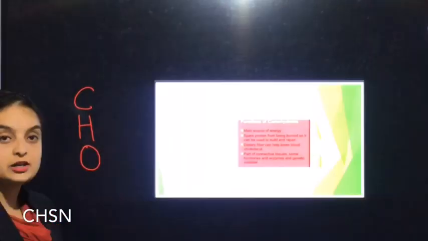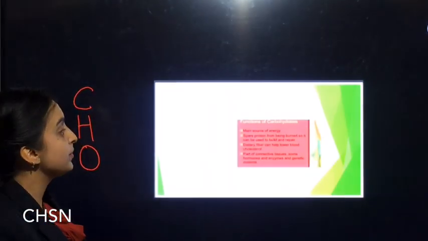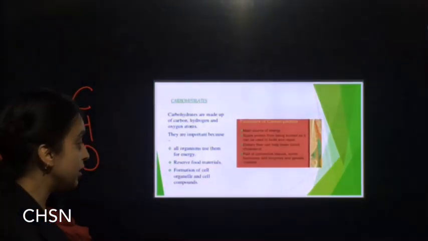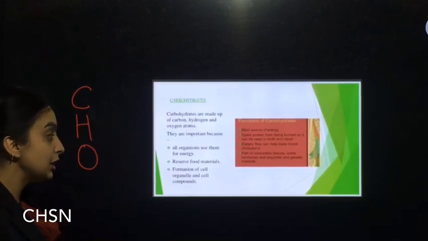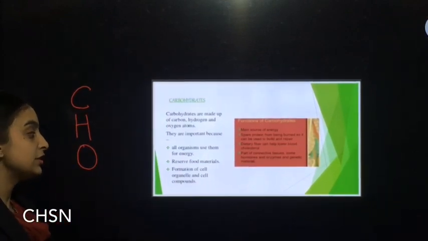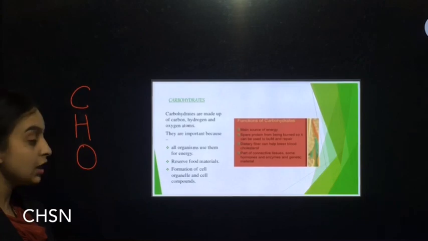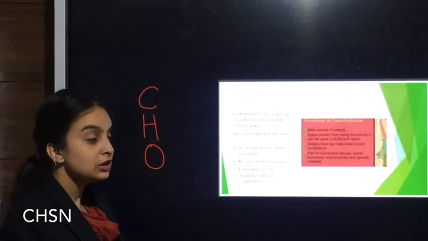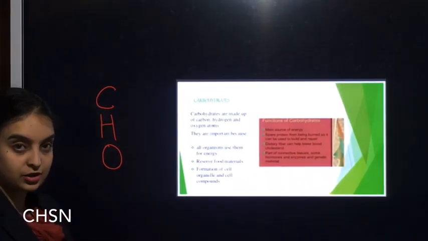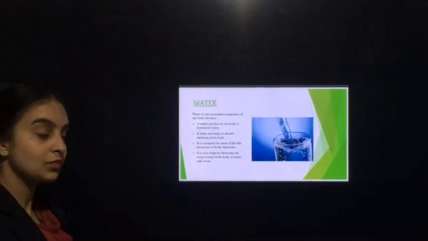These are considered as the reserved food materials. These are also the main source of energy and it helps in the formation of cell organelles as well as the cell compounds. These provide instant energy to human beings.